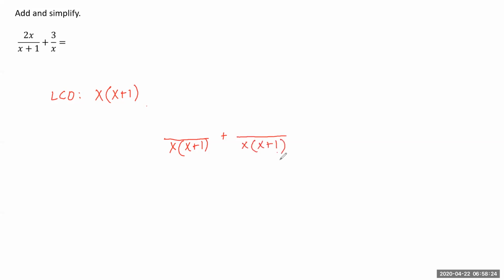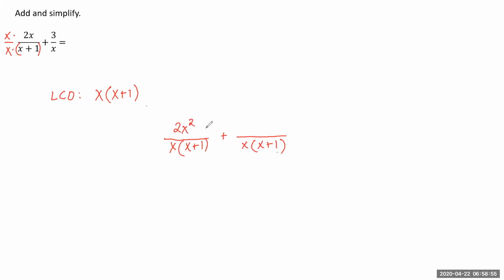And then we have to say, okay, well, how do we turn this denominator? Well, we have to multiply these denominators by something to get to this common denominator. So if we look at this first one, x plus 1 times x gets us to our common denominator. Well, we're not allowed to just multiply by x. We have to multiply by x over x, which is just 1. So if we do that, x times 2x would be 2x squared.